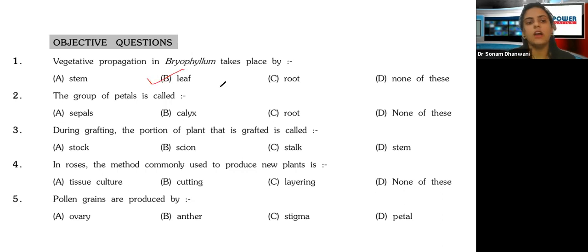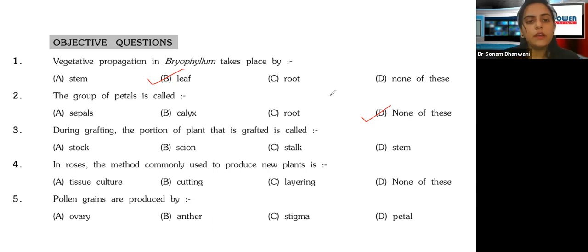Next, a group of petals is called sepals, calyx, root, or none of these. I think the answer is none of these, because a group of petals is called the corolla. Please keep this in mind. We know that the calyx and corolla together form something known as the perianth. So a group of petals is known as the corolla, which is not a part of these options, so we will go for none of these.